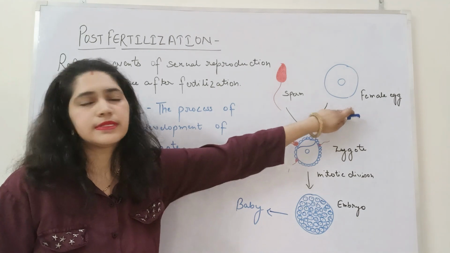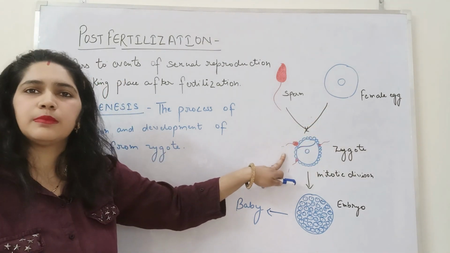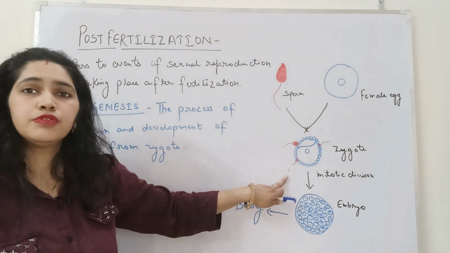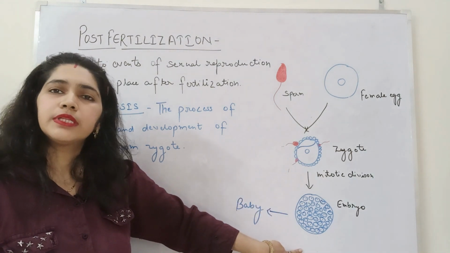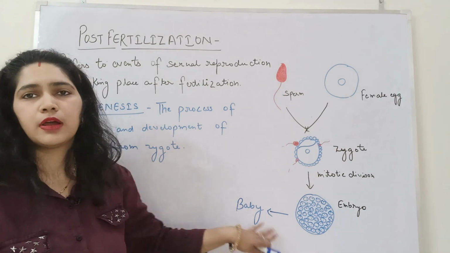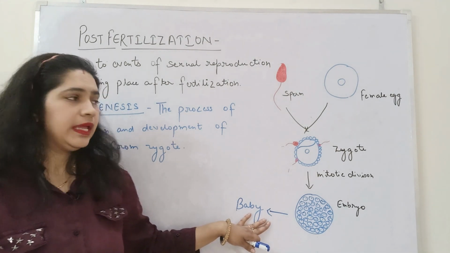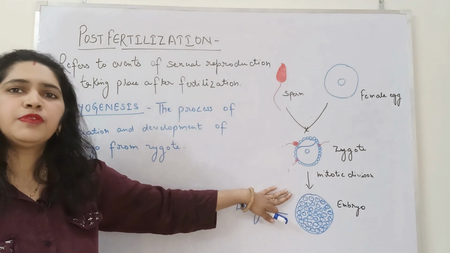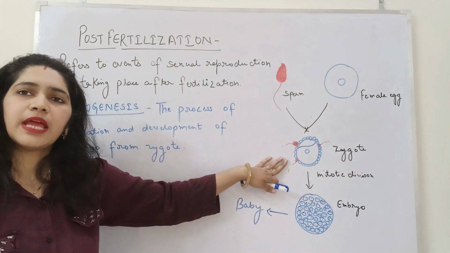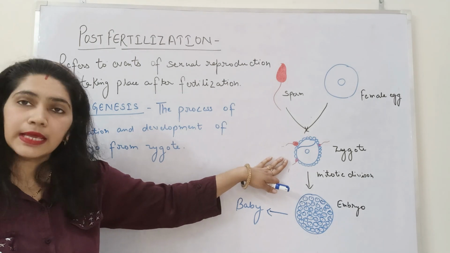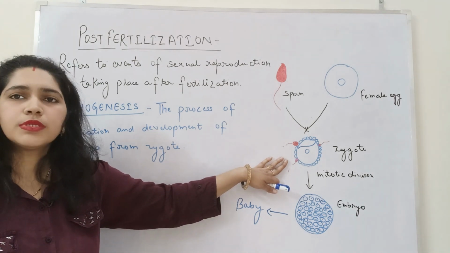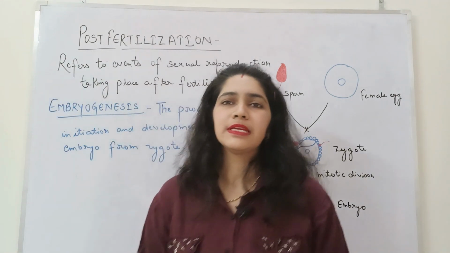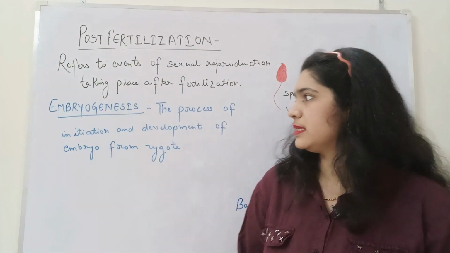Their fusion will result in the formation of zygote, which is diploid in nature, and this zygote will undergo mitotic division to form an embryo, which will further result in the formation of a young one or a baby. The stage where an embryo is developed from a zygote is termed embryogenesis and is marked as a post-fertilization event.